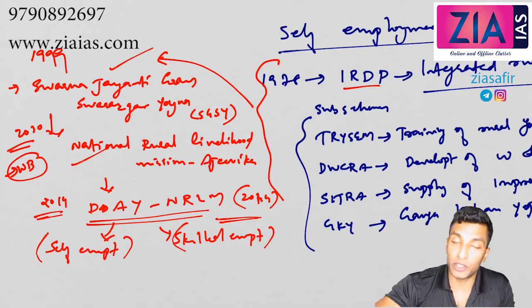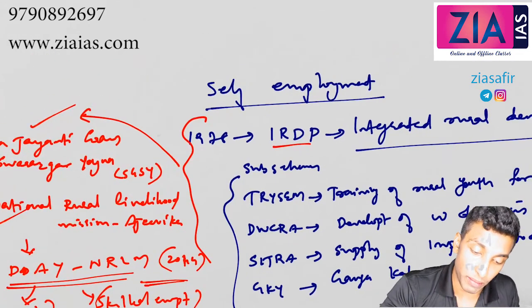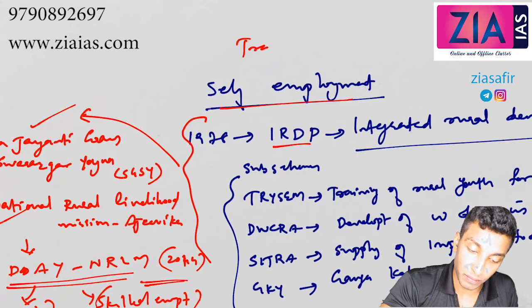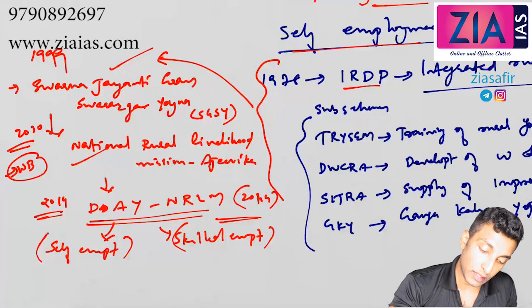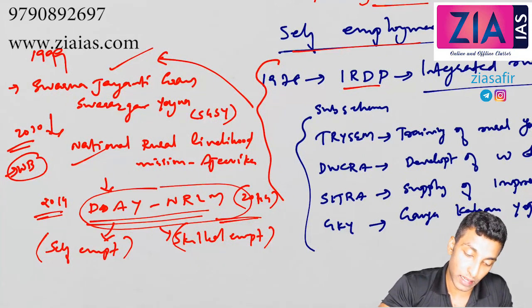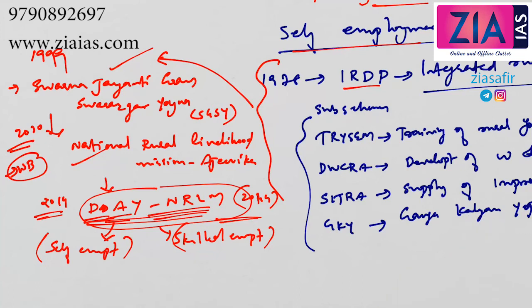Okay, skilled employment. Whenever we talk about self-employment programs, training and finance will be provided. Deen Dayal Antyodaya Yojana, NRLM, training and finance is actually provided.